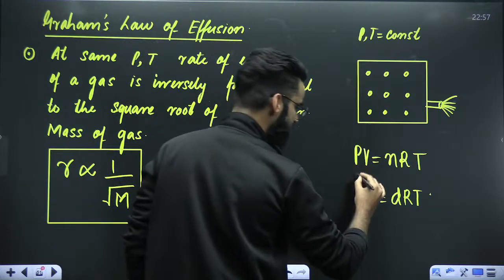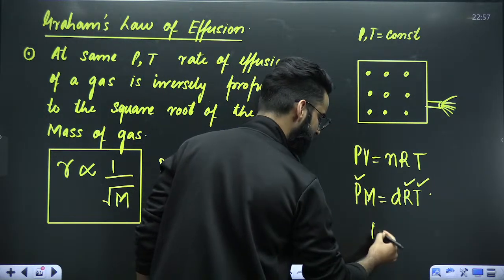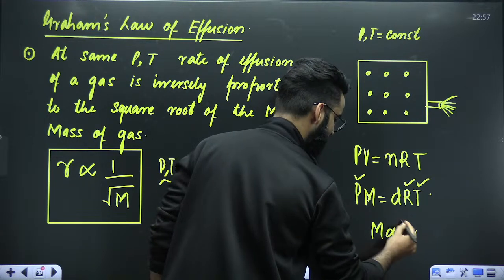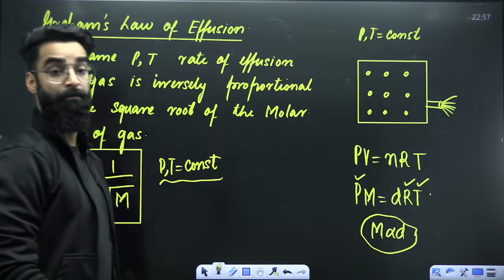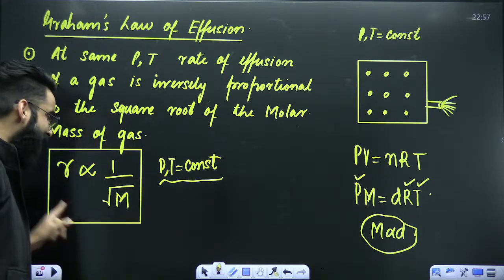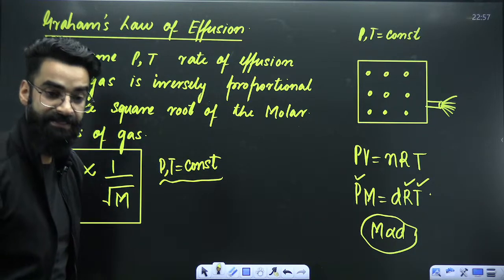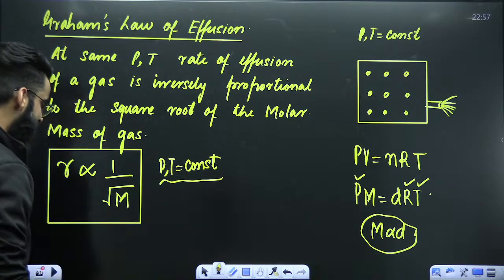Now people, I'm keeping the pressure and temperature constant. R is already constant, right? So can I say molar mass is directly proportional to density? Molar mass is directly proportional to density. So my dear students, this particular statement which I wrote can also be written in terms of density, correct?